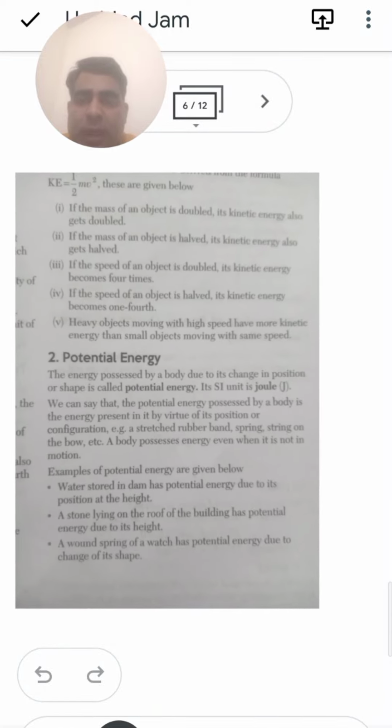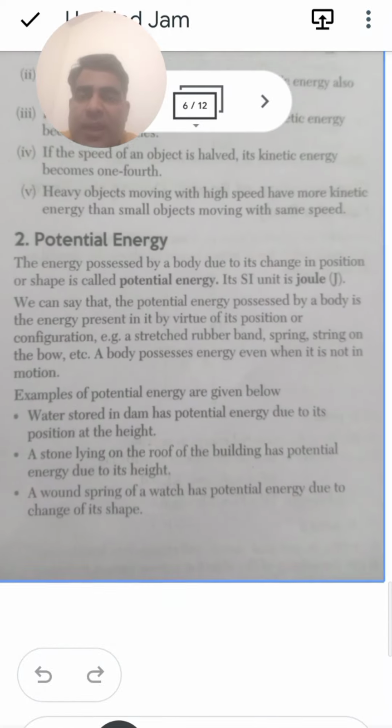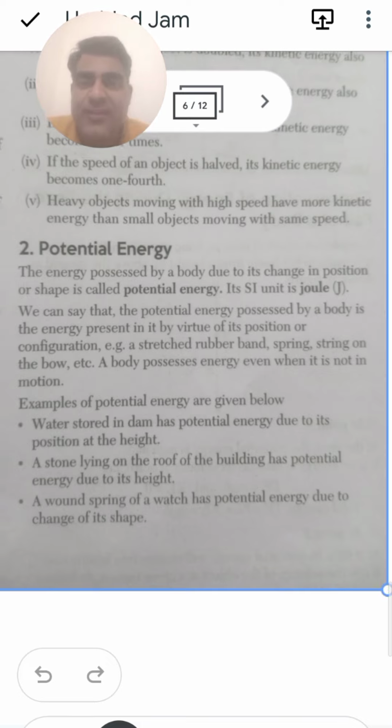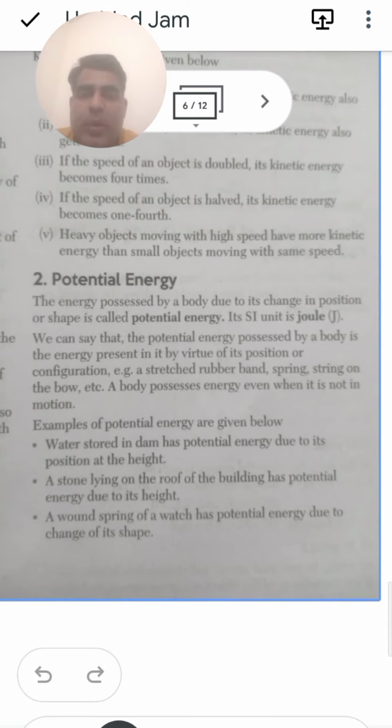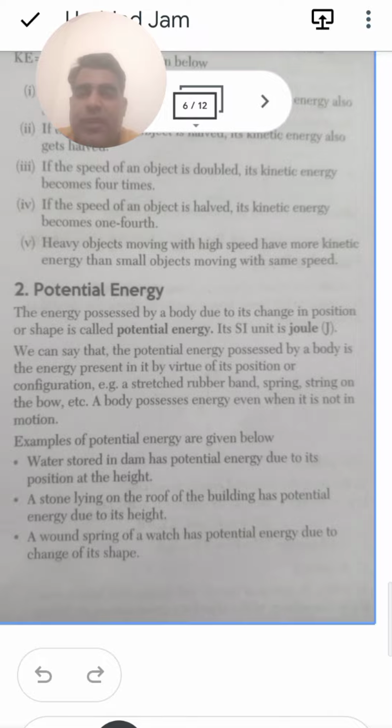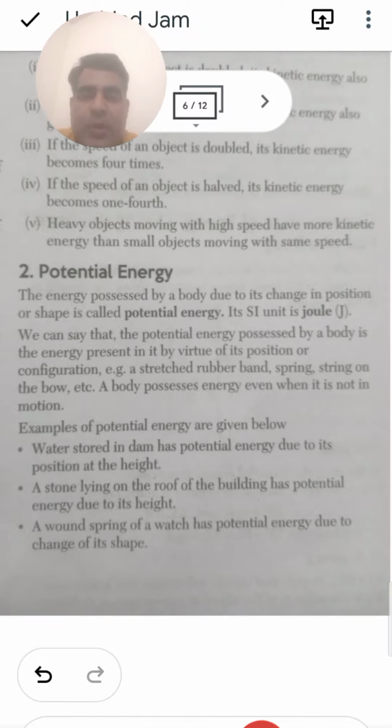After this, we have the next one. That one is said to be the potential energy. What actually is the potential energy? The potential energy is due to the height. If we have a height, we can say that it has a potential energy. The energy possessed by the body due to the change in its position or shape is called the potential energy. The SI unit is the joule.